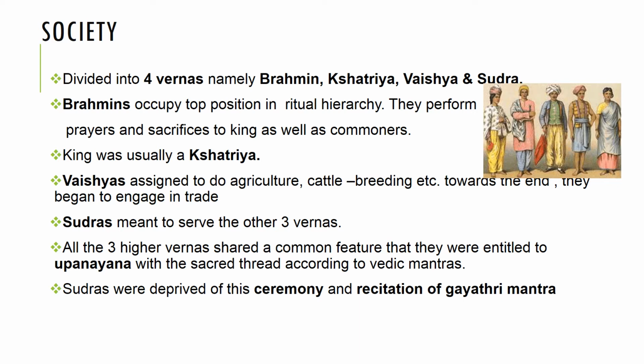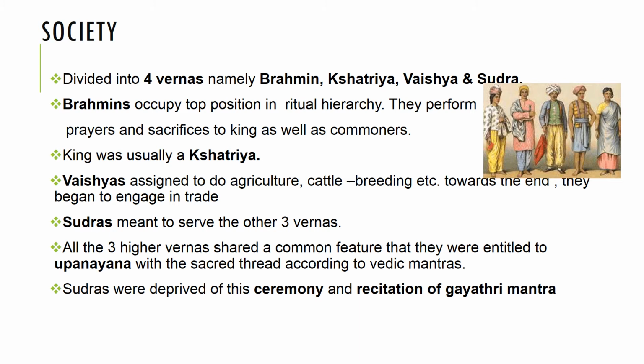The king was usually a Kshatriya. Vaishyas were assigned to do agriculture, cattle breeding, etc., and towards the end of this Vedic age, they began to engage in trade. And Shudras were meant to serve the other three varnas. That is, basically, Shudras were the servants during this later Vedic age.